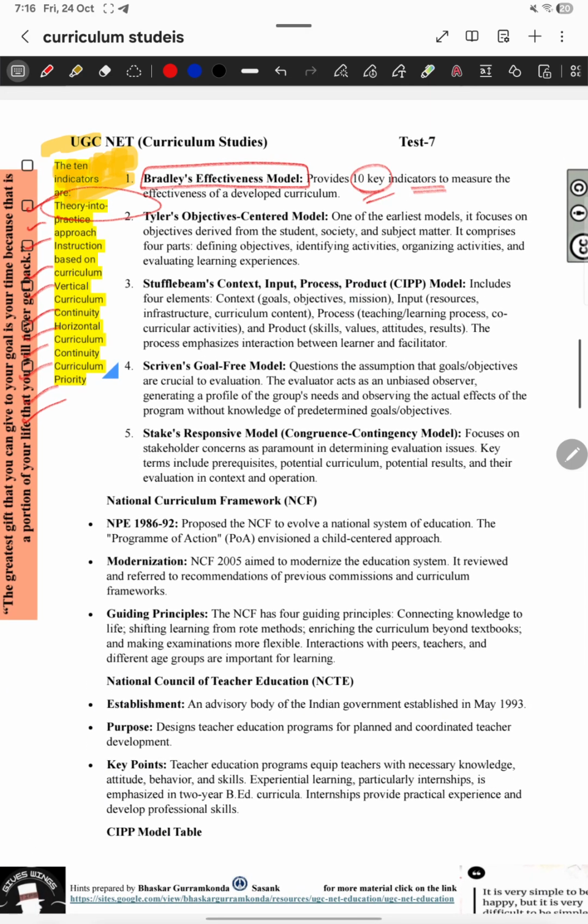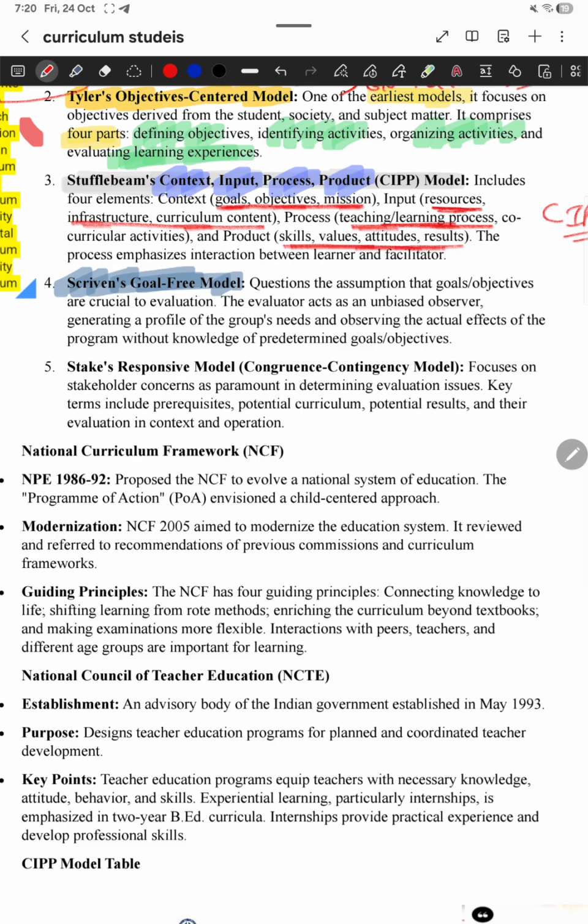The next very important one is Taylor's objective centered curriculum. Okay, Stufflebeam's context, input, process, product model we have seen. Context is goals, objectives, mission, in the CIPP model. Input is resources, infrastructure, curriculum content. Process is the teaching-learning process and co-curricular activities. And the product is skills, values, attitudes, and results.